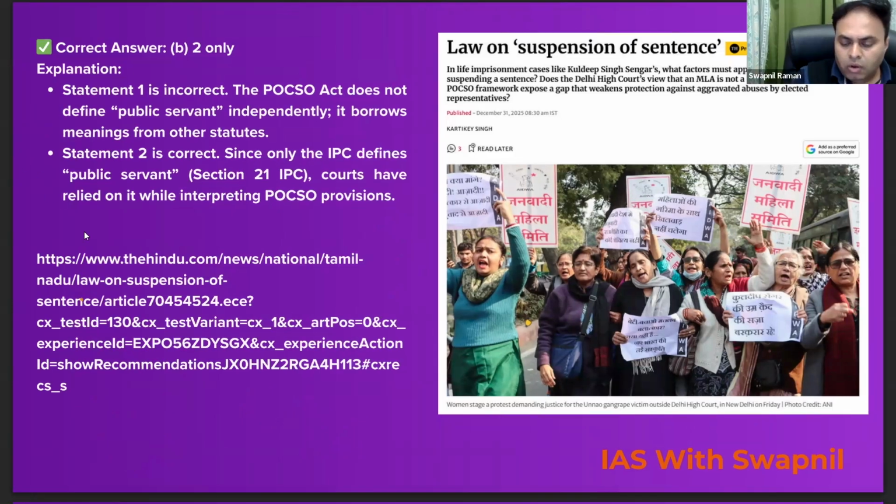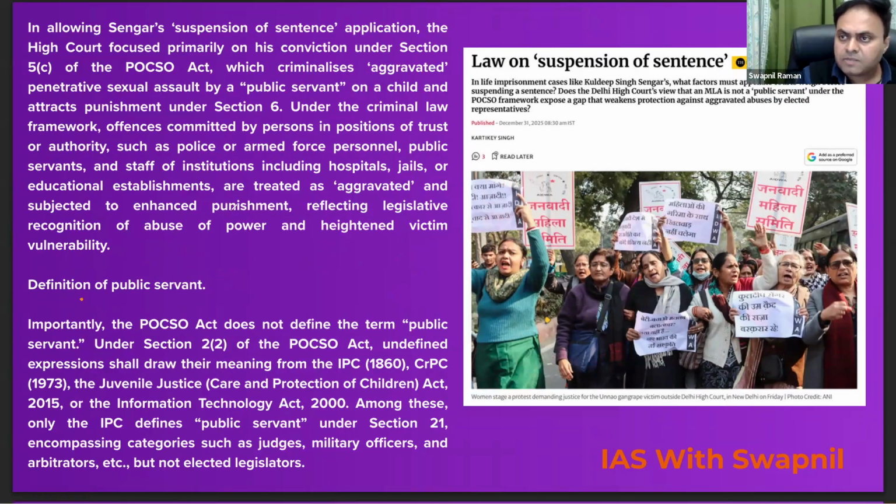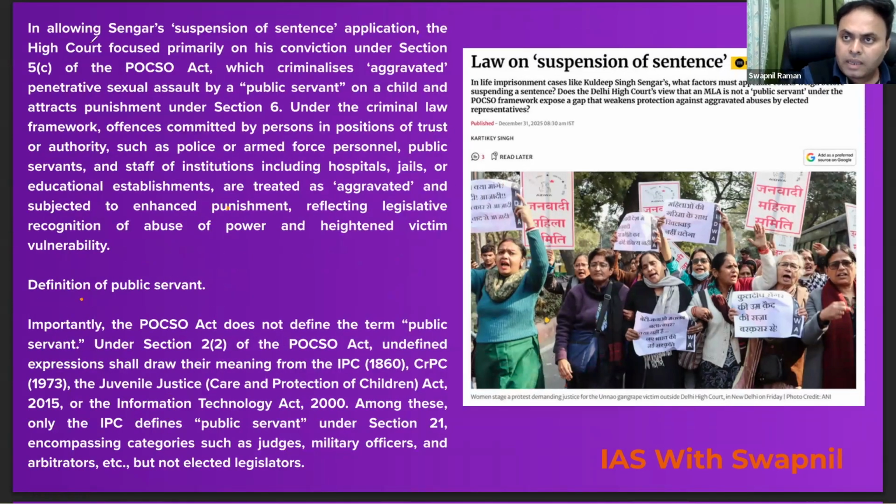मैं चाहूंगा कि आप इसका ग्रेटर डिग्री में एक्सप्लेनेशन भी एक बार देखें. So in allowing Sengar's suspension of sentence application, the High Court focused primarily on his conviction under Section 5C of the POCSO Act, which criminalizes aggravated penetrative sexual assault by a public servant on a child and attracts punishment under